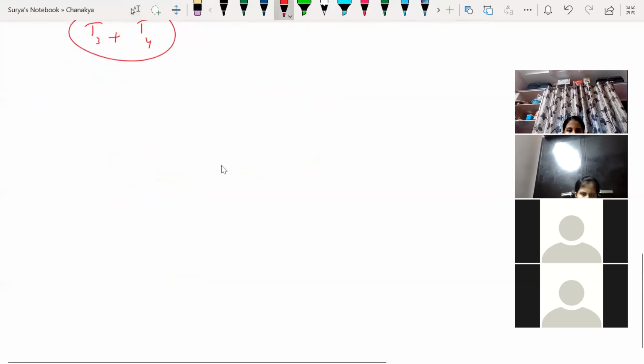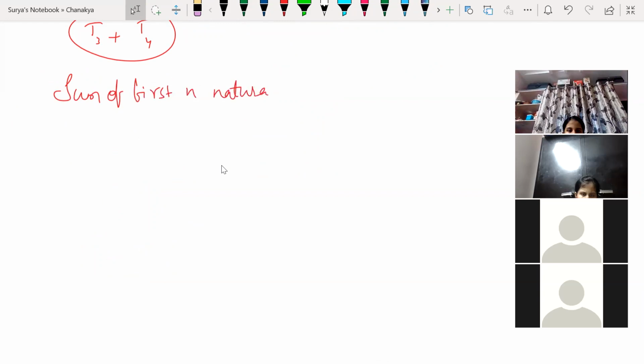Now let us talk about the sum of first n natural numbers. What is the formula for this? If I ask you to add the sum of the first 100 numbers, how would you do that?